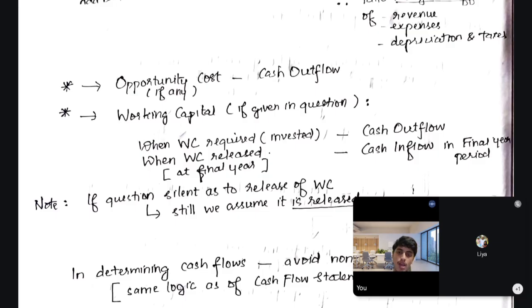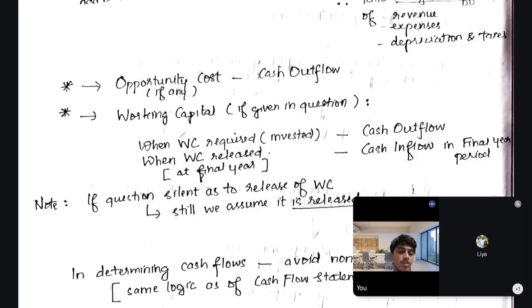But in the case of the new one, when I replace it, I lose this benefit that I had received from the old one. We know opportunity cost is the best alternative sacrificed or forgone. So if such an opportunity cost existed in the old one, you have to consider that while making replacement decisions.